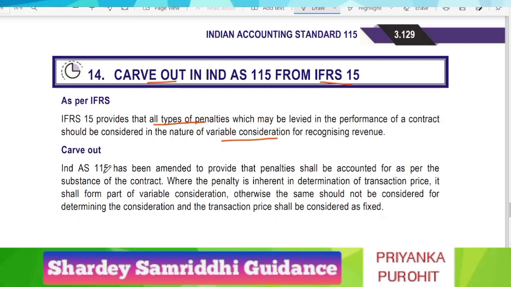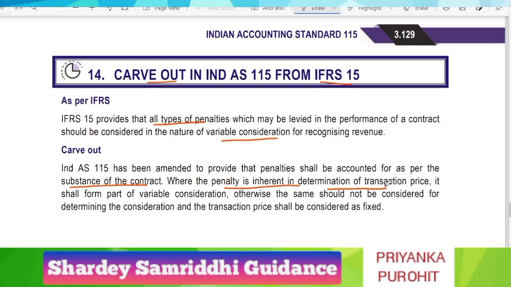As per Ind AS 115, only those penalties have to be accounted for as per the substance of the contract. So we have to look into the substance of the contract, where the penalty is inherent in determination of the transaction price.